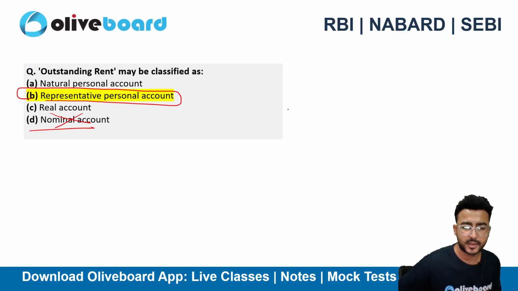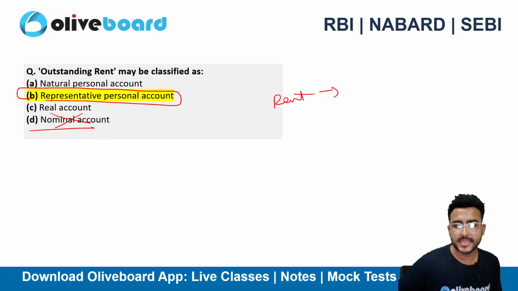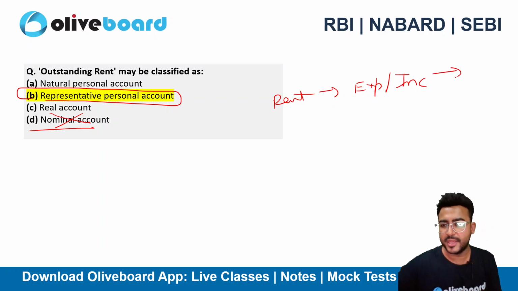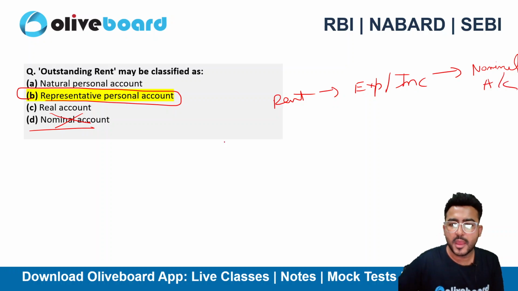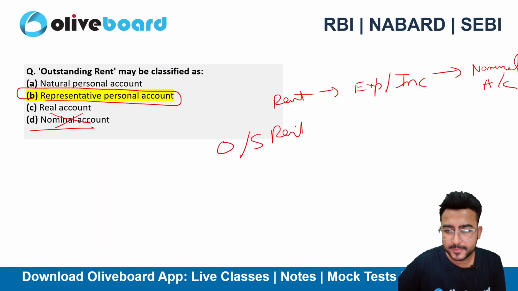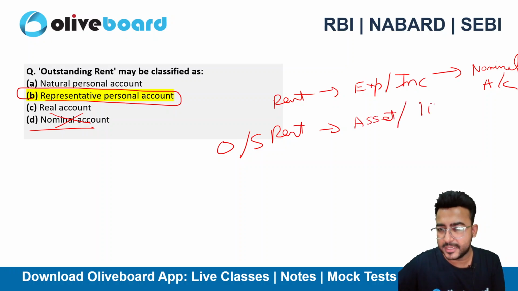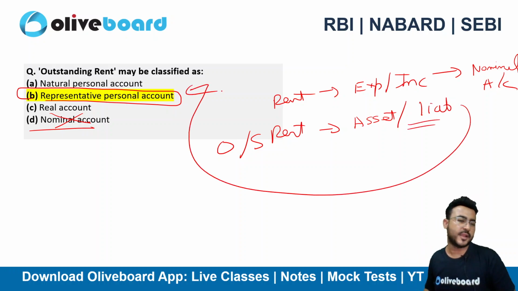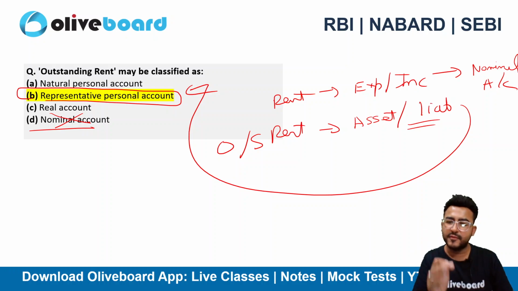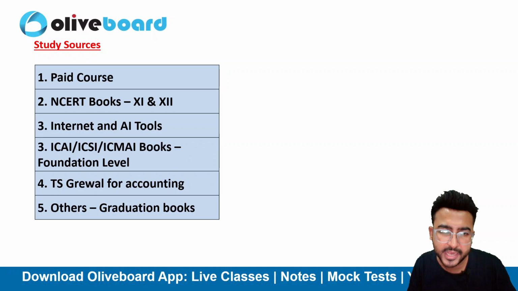Nominal account is not correct. Rent is an expense, or it can be income as well. So that's why it can be a nominal account. However, outstanding rent can either be an asset for the landlord, or it can be a liability for the tenant. So this will be a representative personal account. So option B here will be the correct choice, right?